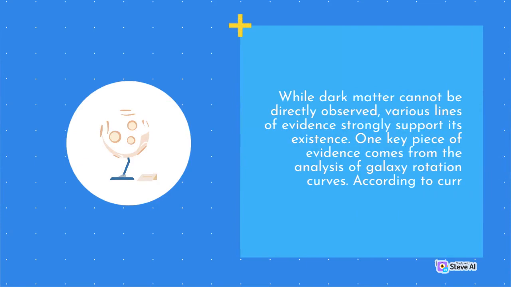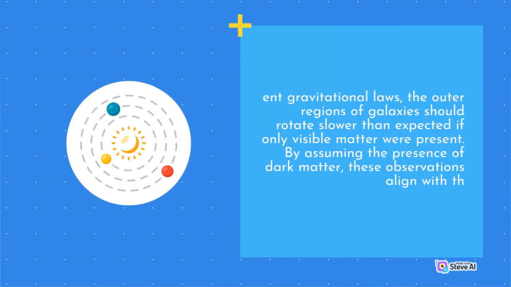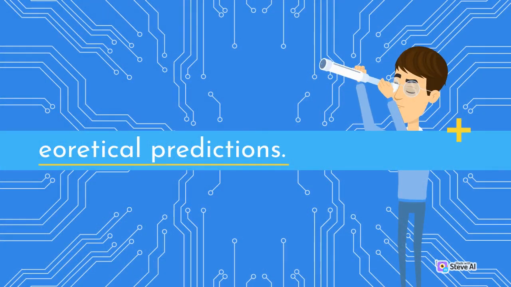While dark matter cannot be directly observed, various lines of evidence strongly support its existence. One key piece of evidence comes from the analysis of galaxy rotation curves. According to Keplerian gravitational laws, the outer regions of galaxies should rotate slower than expected if only visible matter were present. By assuming the presence of dark matter, these observations align with theoretical predictions.